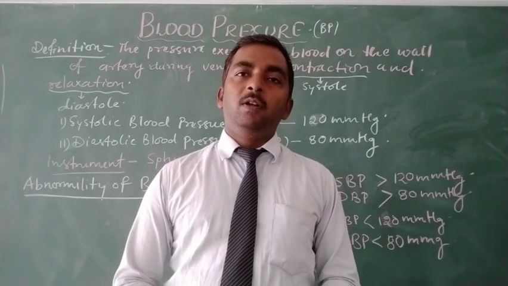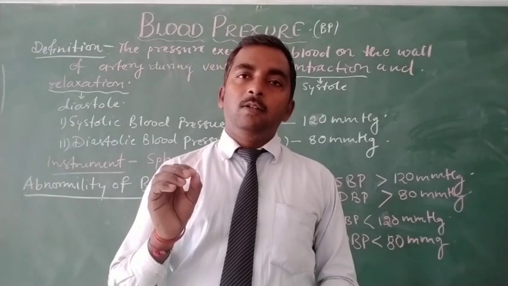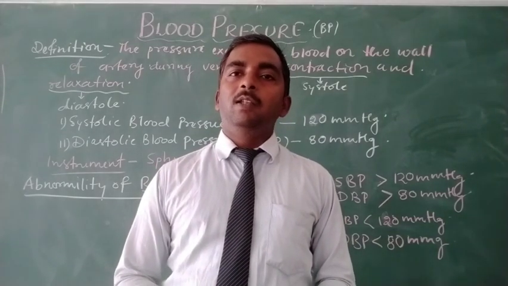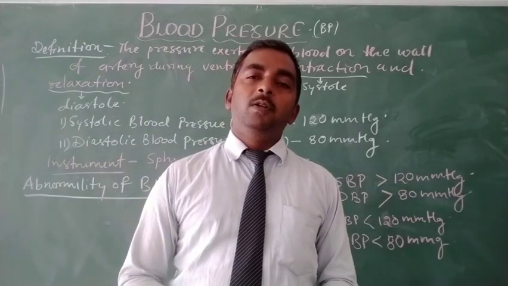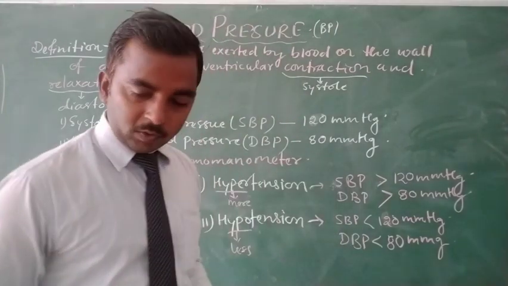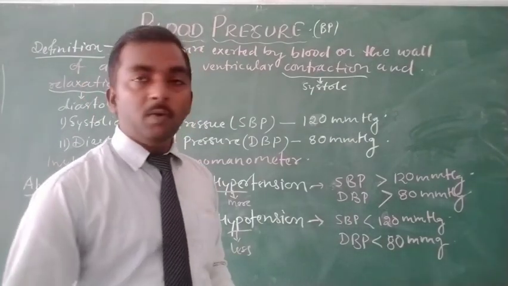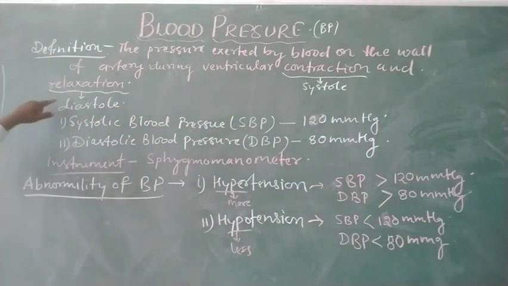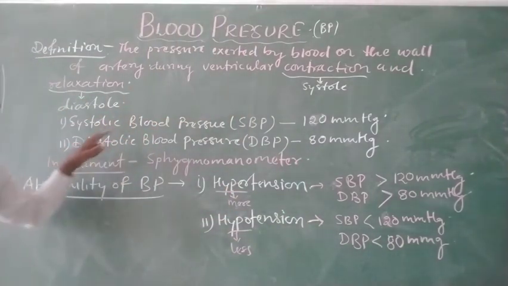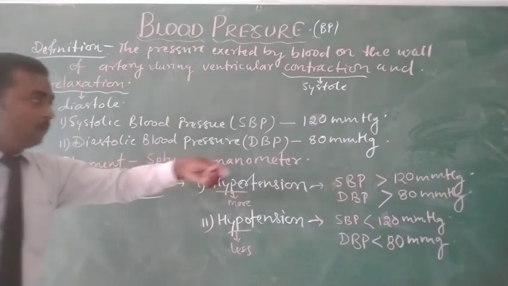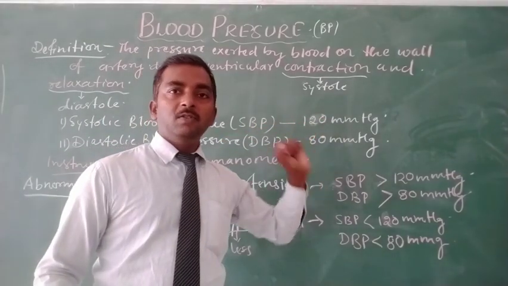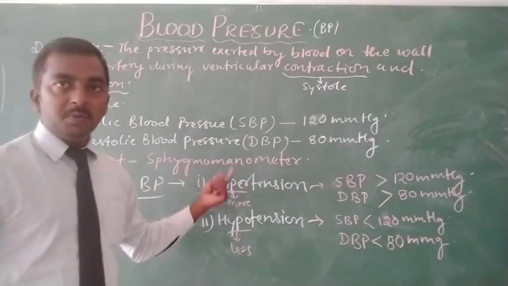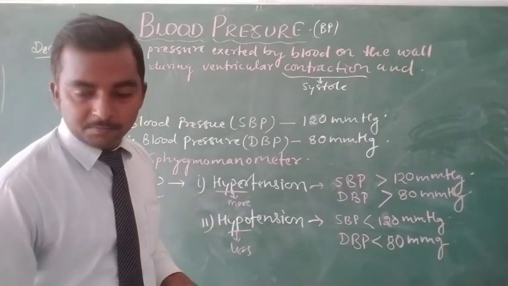So slow movement of blood results in a shortage of oxygen as well as nutrients to our body cells, and that may result in various kinds of problems in our body. So this is about the total information related to blood pressure. It is of two types, systolic blood pressure, SBP, and diastolic pressure, DBP, which is normally 120/80 mmHg, and there are abnormalities also related to blood pressure: hypertension as well as hypotension.